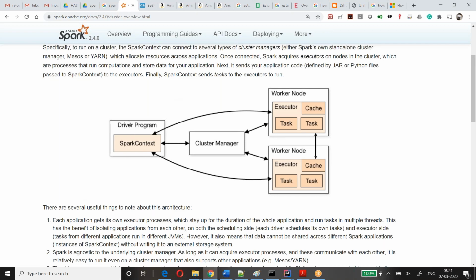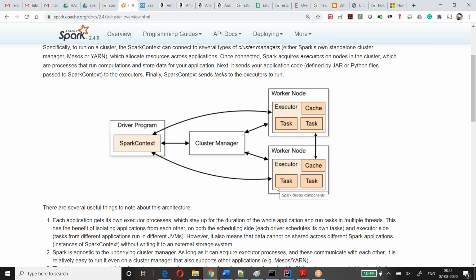This is your driver program. Everything is in a single application, but internally it is a master-slave architecture. The driver program is called the master. And wherever your tasks are running, wherever your data resides and the jobs are running, we call them worker nodes.